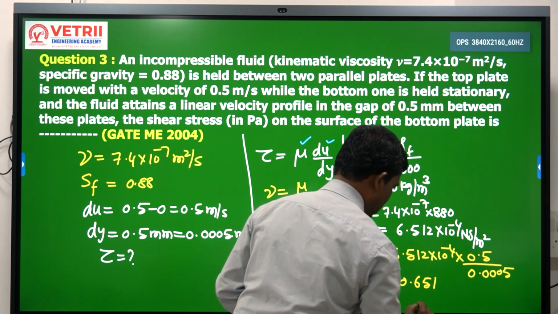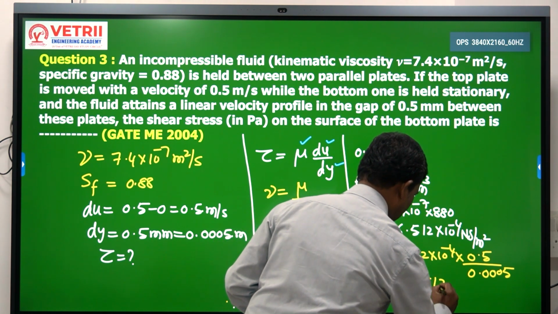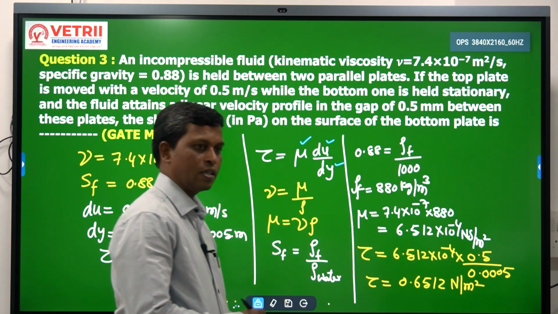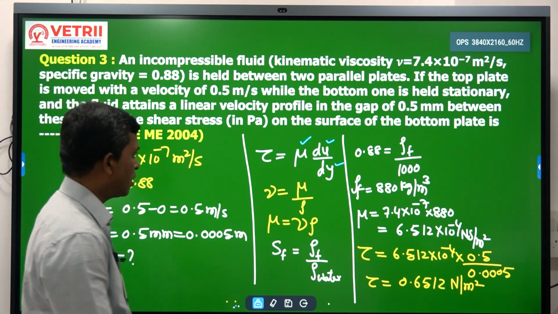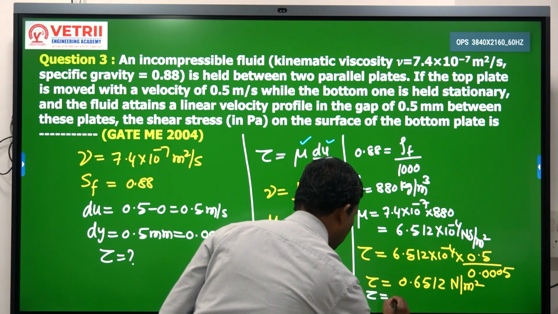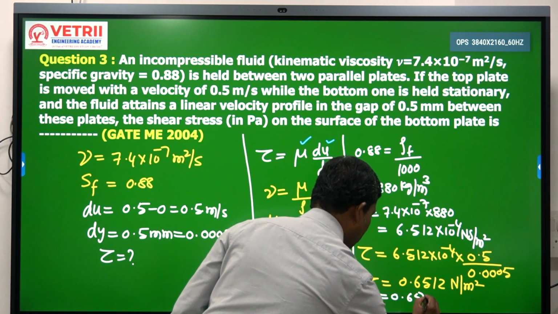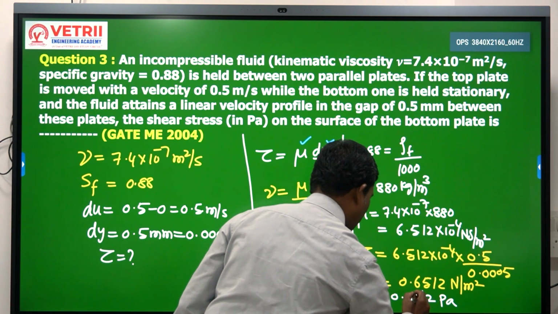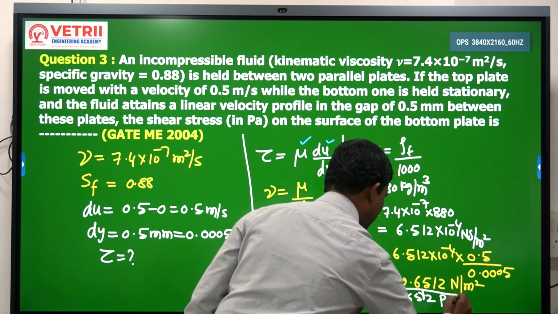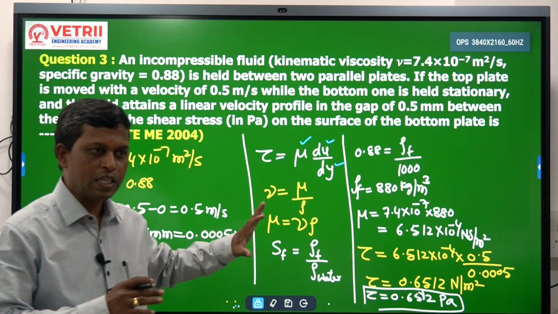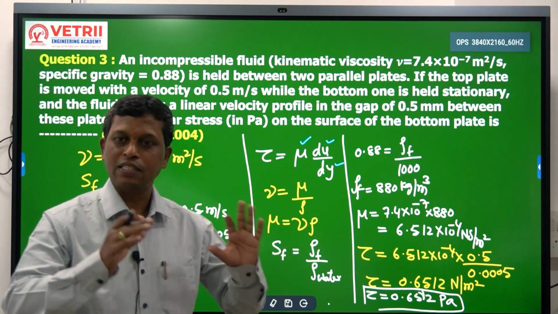0.651. That's all? Okay, 512. This is Newton per meter square, which is nothing but our Pascal. That's what they are asking. So the answer for this, shear stress tau, is equal to 6512 Pascal. That's all. Very simple. So ultimately, with the given data, direct substitution.